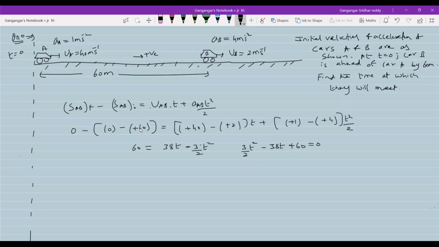Suppose they're meeting at T equal to 10 seconds, and if you've taken a time interval of 0.1, I think you have to do 100 calculations. That will be really troublesome, no? So to overcome that, we are just taking help of a simple approach here. There's a very good technical approach.